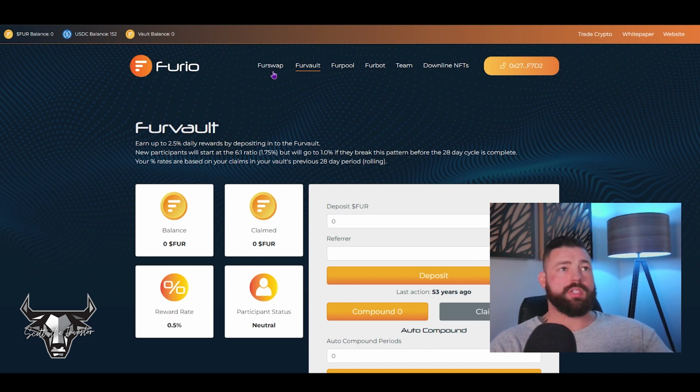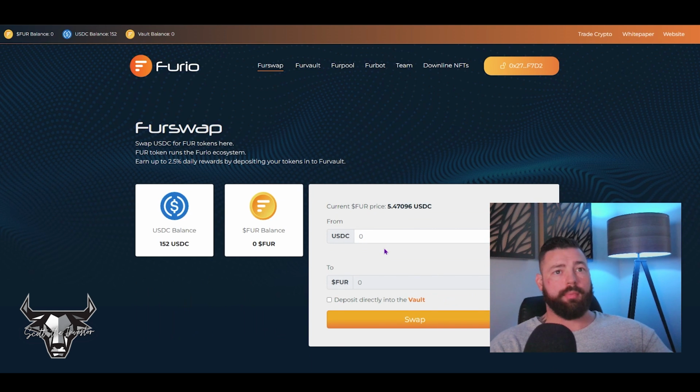So once you're ready, the first thing we need to do is come over to Furswap. Now for a lot of you guys, you just want to put all your money in your vault, and if so, you just click max. As you can see, the $152 will give me 27.64 Furio tokens. Now of course, after I purchase this, there's going to be a tax, so that's going to drop. Be aware that there's a 10% tax when you make a deposit, there's a 10% tax when you make a withdrawal, and there's a 5% tax when you're compounding.